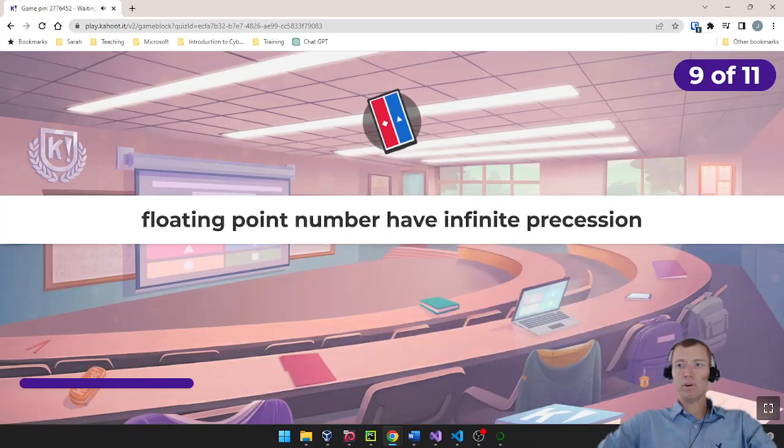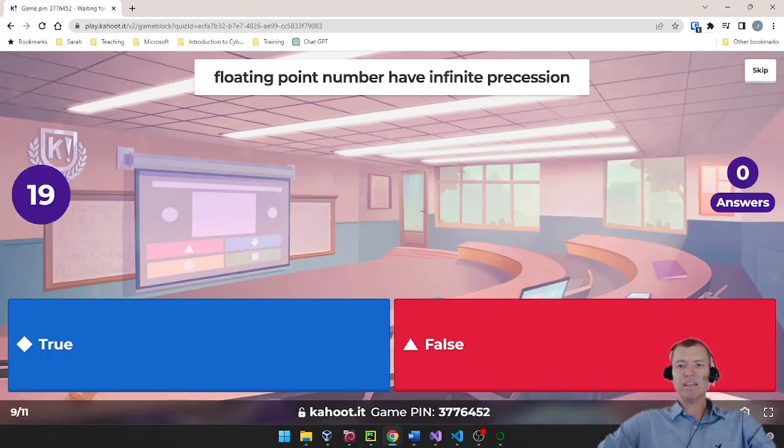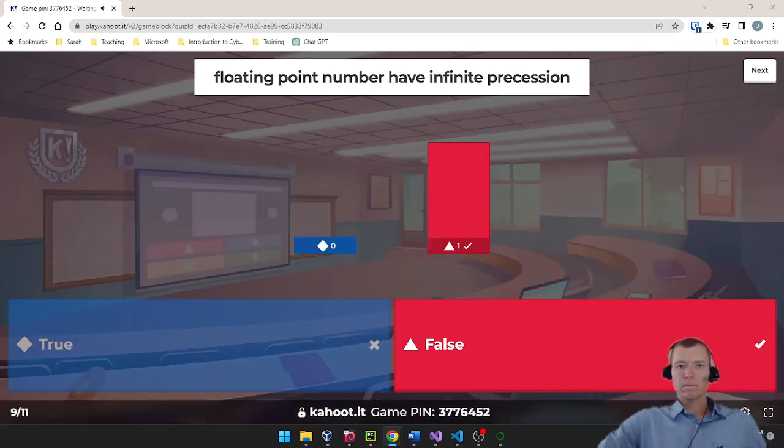All right, question number 9. Floating point numbers have infinite precision. Is that true or false? All right, floating point numbers do not have infinite precision. We have to represent them the best we can in a finite amount of space, but numbers that are infinite can't be represented by finite numbers of ones and zeros. So we have to have some rounding issues eventually.